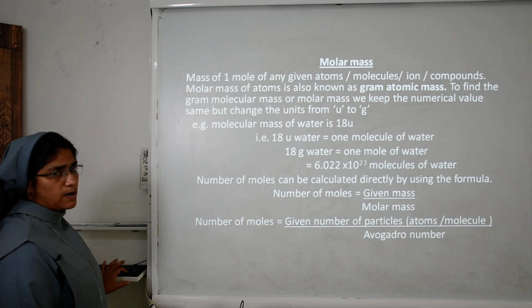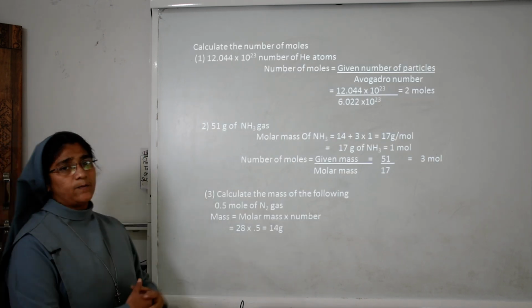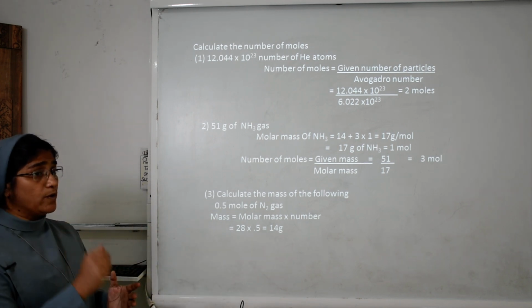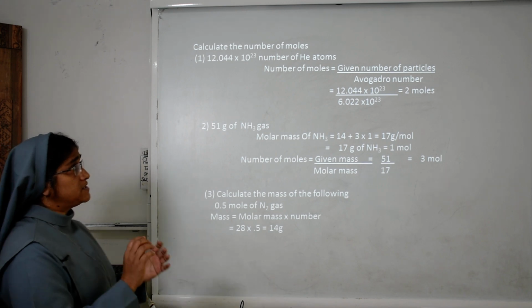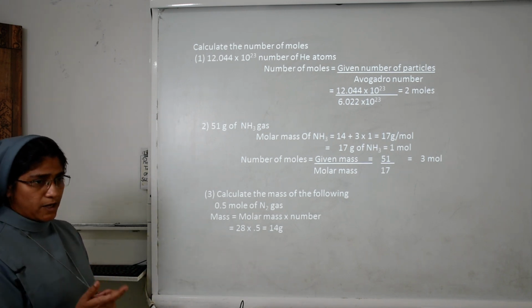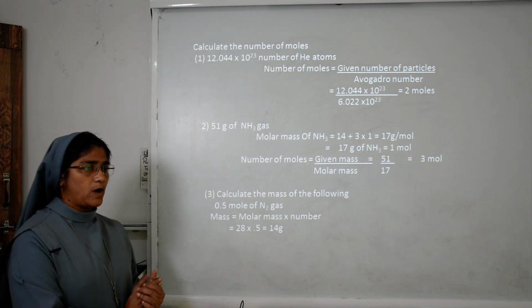So some of the numerical problems we can see next. Calculate the number of moles. You have to find out the number of moles. The two equations you already learned: what is the equation? Number of moles equals given number of particles upon Avogadro number. Another equation is given mass upon molar mass.